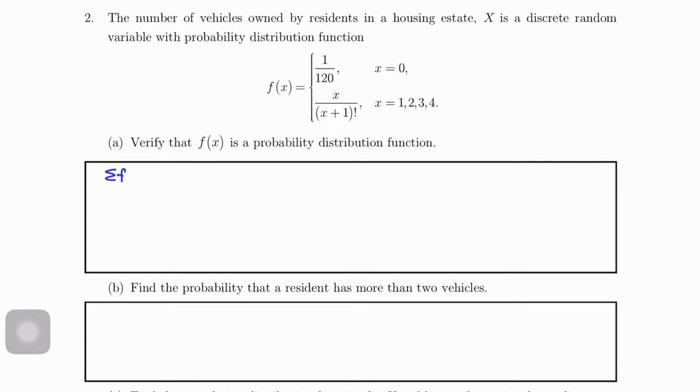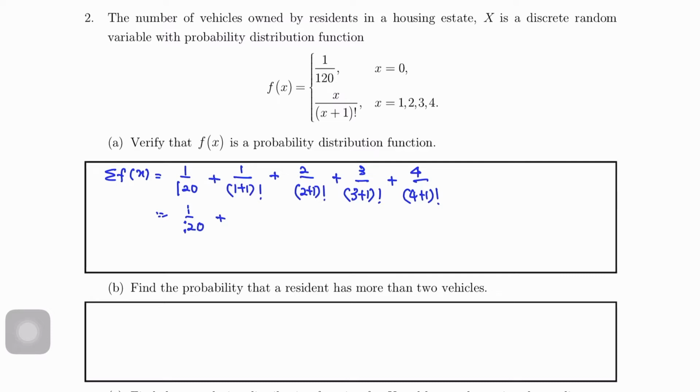So we will use summation f(x). We will see whether we get 1 when we add all of our function values. So 1 over 120 for x equals 0, plus for x equals 1, plus for x equals 2, plus for x equals 3, plus x equals 4. When we calculate, we get 1 over 120 plus 1 over 2 plus 1 over 3 plus 1 over 8 plus 1 over 30. So then we get the sum equals 1.